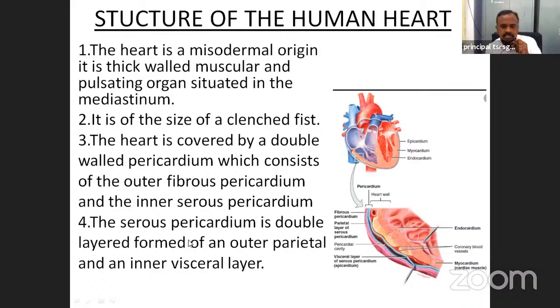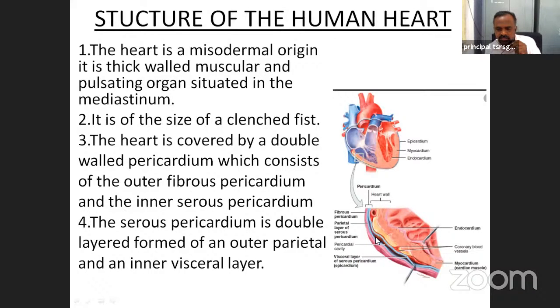Next, the serous pericardium is double layered, formed of an outer parietal and an inner visceral layer. The outer is the parietal layer, and this is the visceral layer.